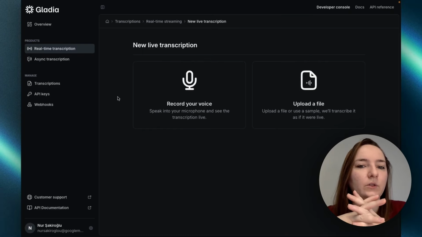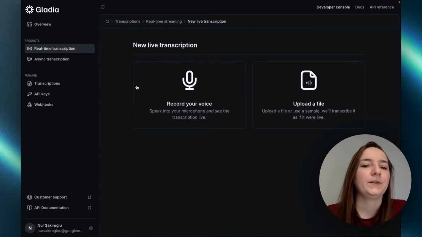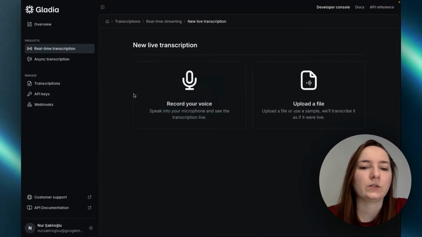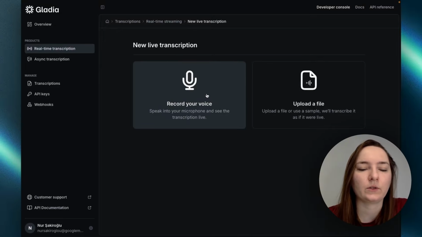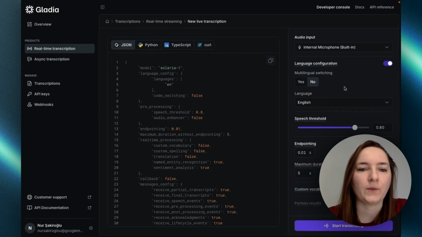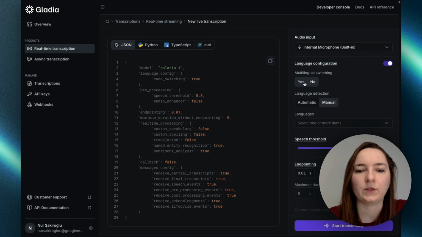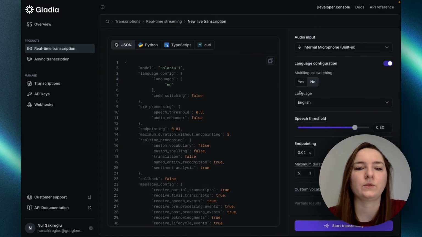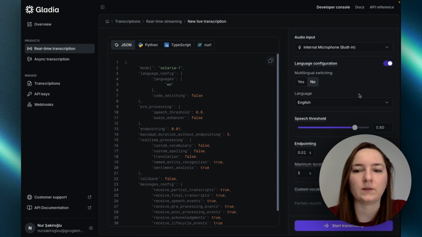This is how it will look like once you're signed up, and in the playground you can actually try how Gladia works. Here they also provide you with configurations, JSON, Python, TypeScript, and curl files that you can just copy paste. It changes based on the settings that you choose. But we don't need a lot of settings for our use case, so we will not do that.